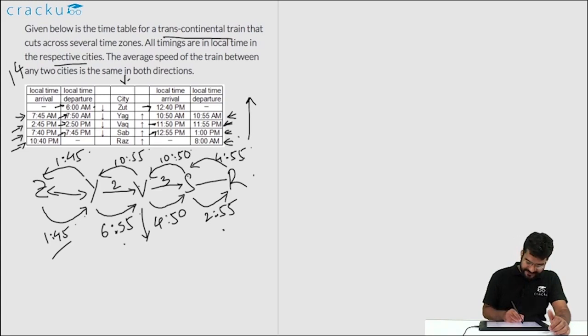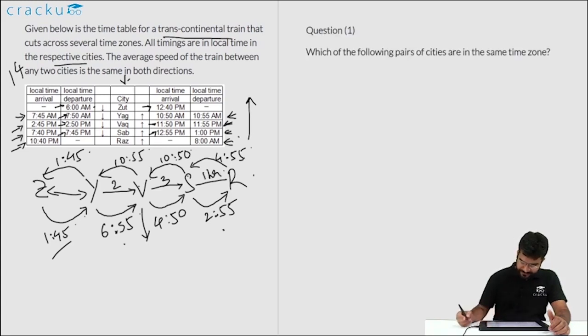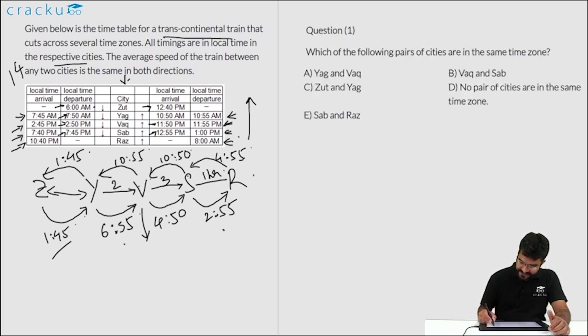So the time difference is 1 hour. Now let us look at the questions. Which of the following pairs of cities are in the same time zone? We have already concluded that Z and Y are in the same time zone because the absolute time it takes to go from either of the directions is the same. So the correct answer is Z and Y, option C.